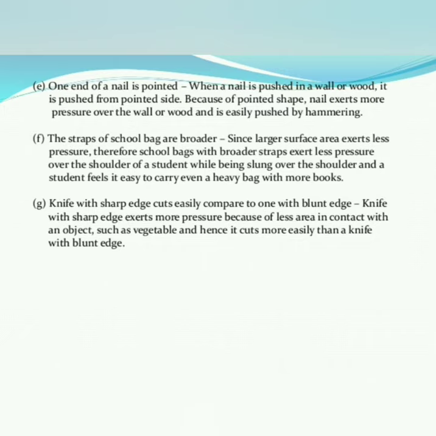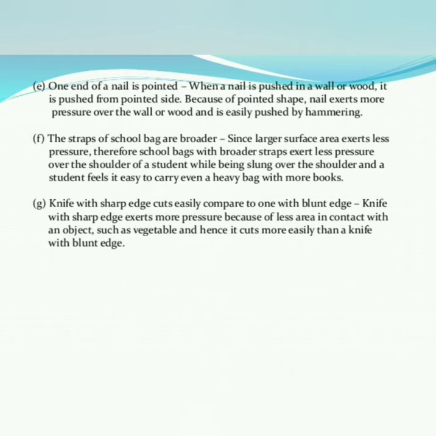Because of the pointed shape, the nail exerts more pressure over the wall or wood and is easily pushed in by hammering. Clear? We studied surface pressure and also thrust. Thrust means the force exerted by an object perpendicular to the surface.